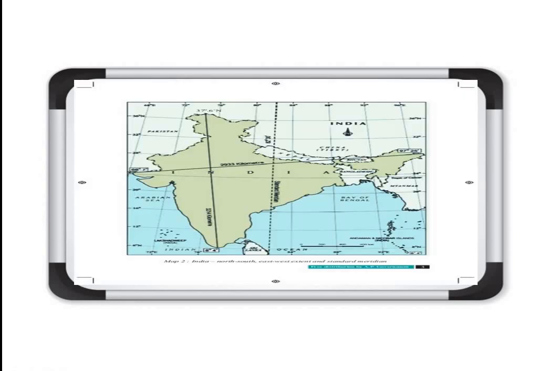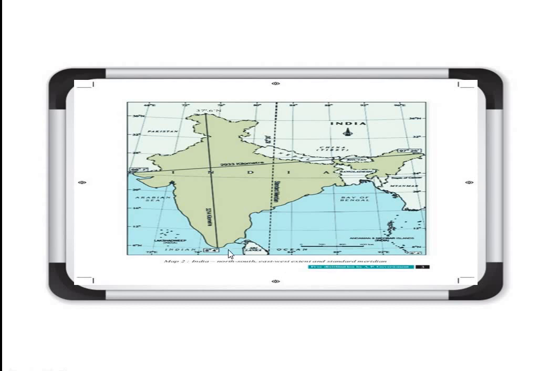You will better understand through this diagram. See, if we talk about the latitudinal and longitudinal extent, here 8 degree and 4 minute is written. The lines you can see from east to west are latitudes, and from north to south they are longitudes.